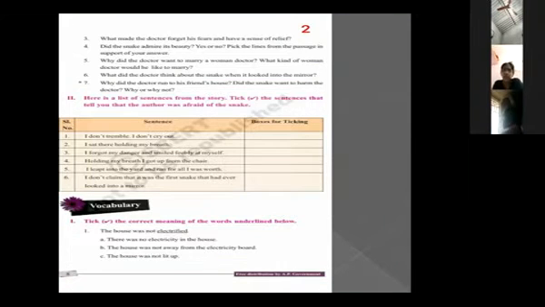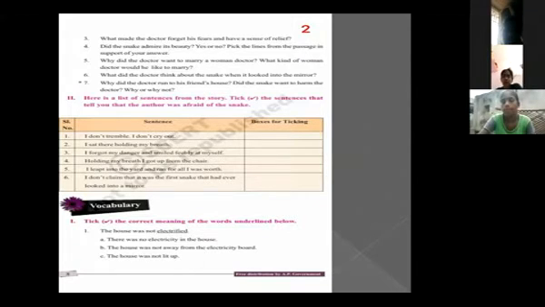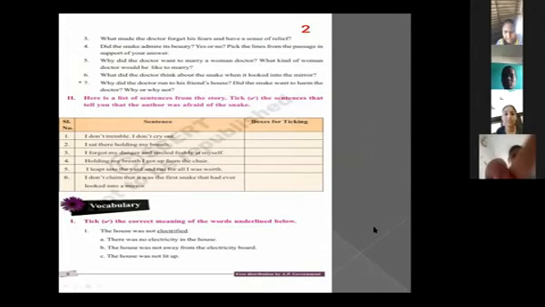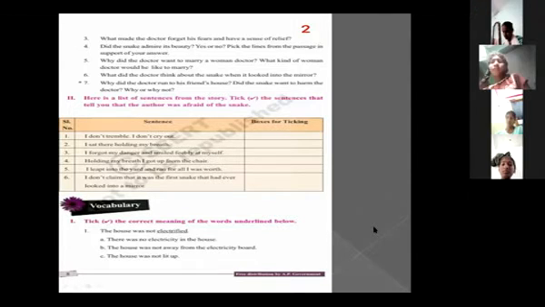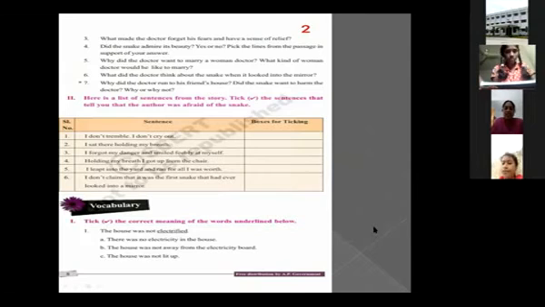Okay, next one you see: I bought the ticket as soon as I boarded the bus. So here these two actions happen immediately, as soon as. As soon as indicates that these two actions happen with a slight difference of time. So immediately these two actions happen, one after one. See here, bought is there, boarded is there. Both are in simple past tense only. Here there is no past perfect tense. So here, as soon as is indicating that both actions happen at a time with slight difference of time. So we can use simple past tense.